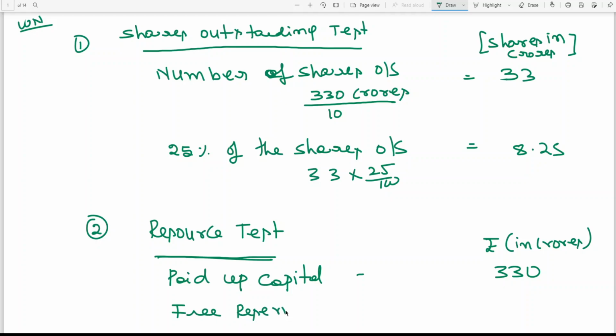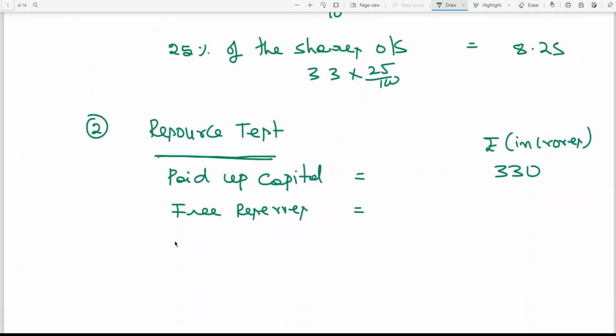Last class I gave detailed information, so I think you can curtail it this way if you understand it. Free reserves, I told you we have 3 reserves.